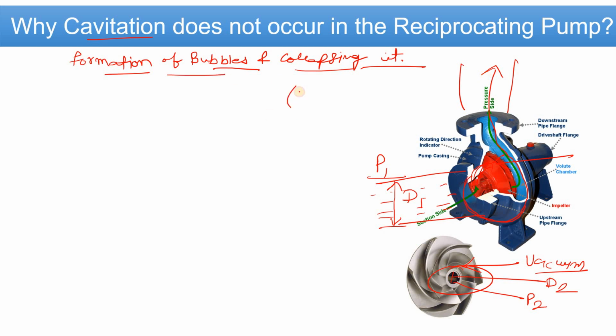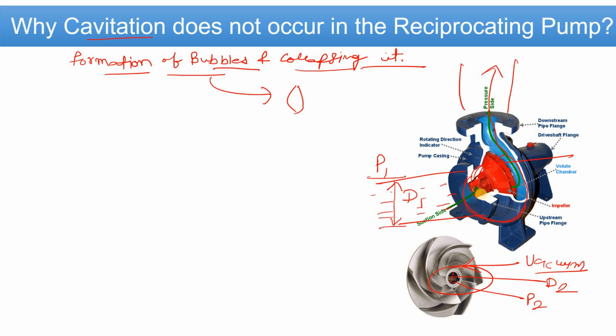As the bubble forms at the eye of the impeller, because the vacuum or cavity is created at the impeller's eye, the formation of bubbles occurs, or you can say boiling occurs.